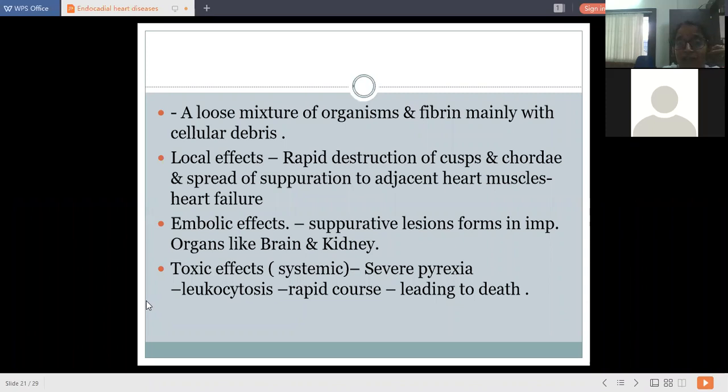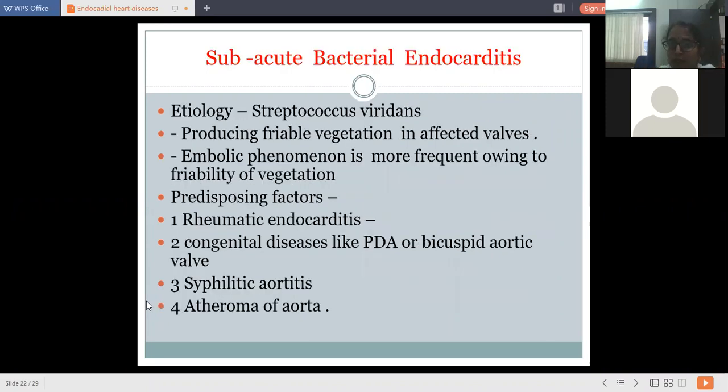Then next, the topic we are going to discuss today is subacute bacterial endocarditis. Etiology is Streptococcus viridans, producing friable vegetations. What is friable? That is, delicate vegetations on the affected valves.